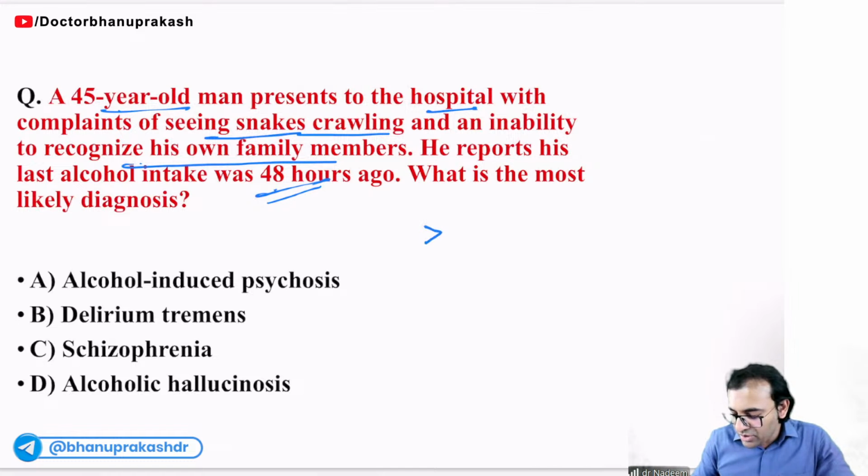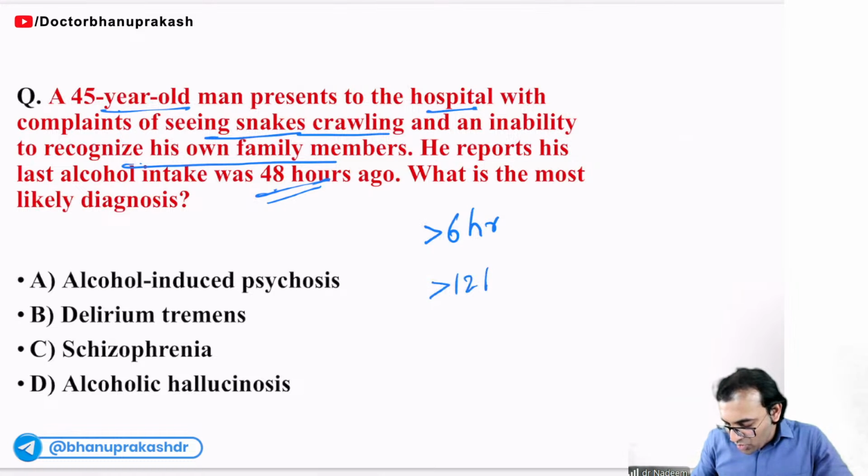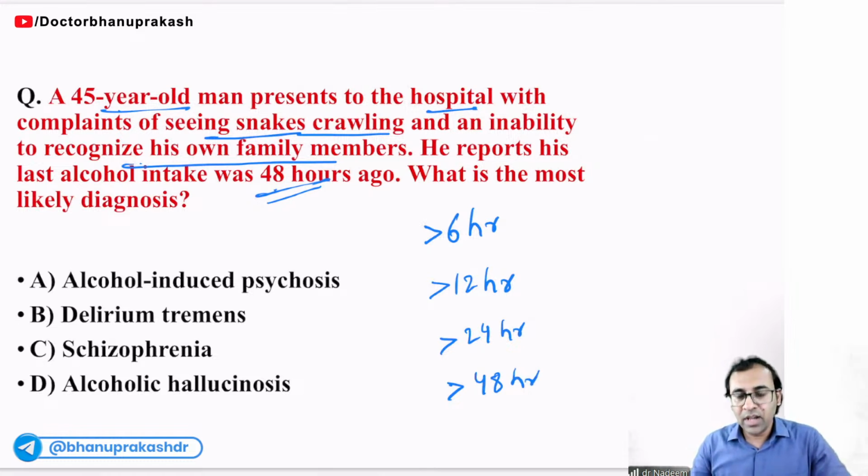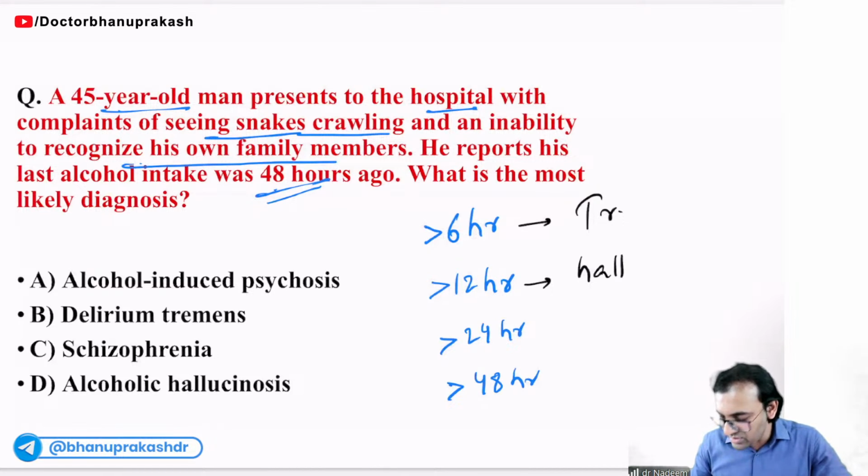If a person has stopped taking alcohol for the last 6 hours, more than 12 hours, more than 24 hours, and more than 48 hours, what is the first symptom you are going to see in alcohol withdrawal? The first symptom will be tremor. More than 12 hours, alcoholic hallucinosis, means there will be auditory hallucination.